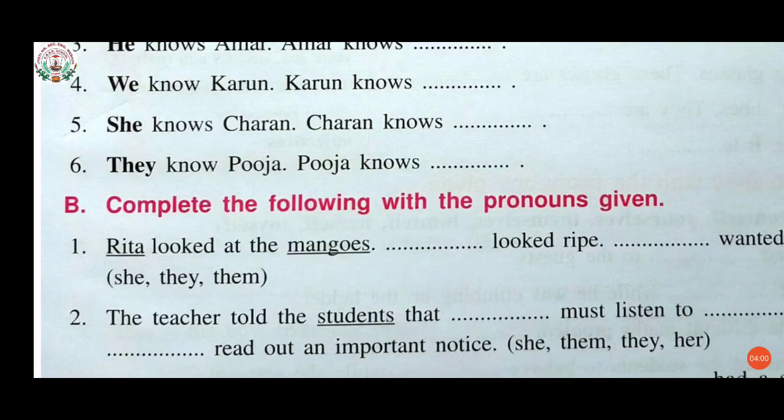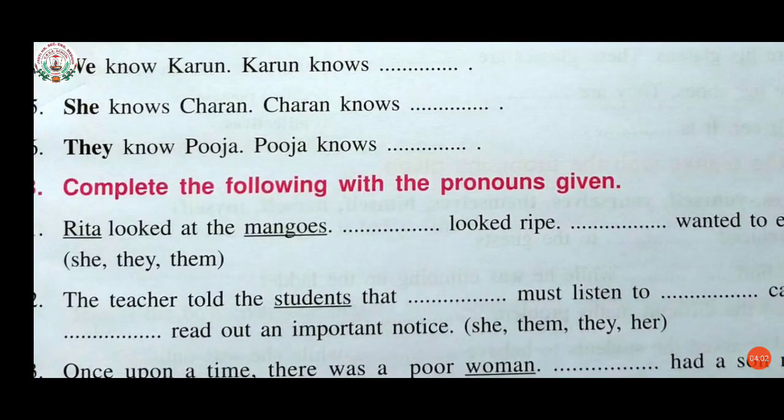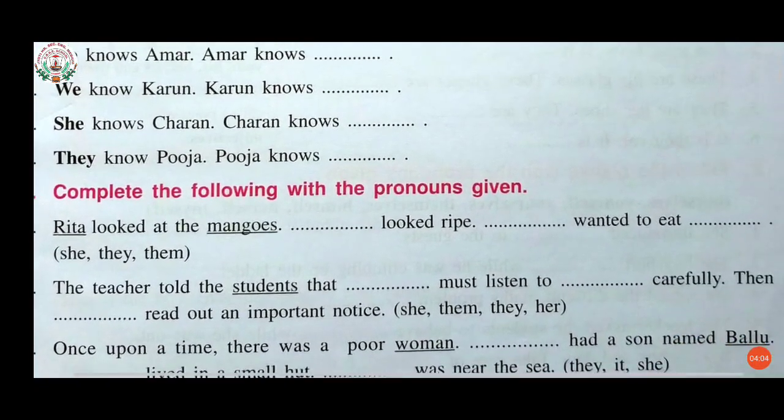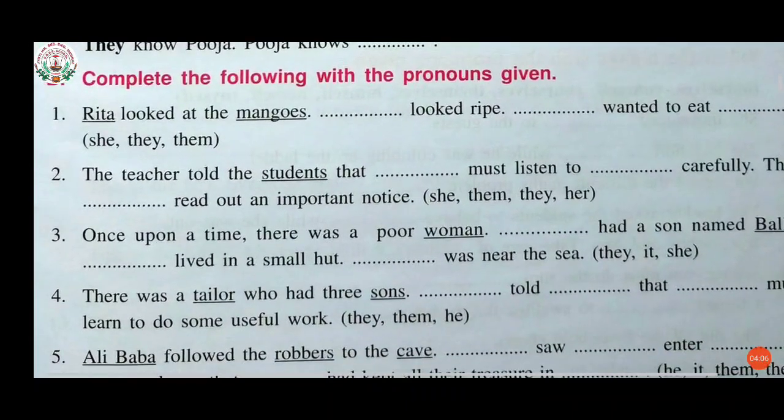Now see the second one. It is given in the sentence form, that is, complete the following with the pronouns given. So first one is here: Rita looked at the mangoes. We know that, what is a pronoun? The words that take the place of nouns. So first here Rita is given.